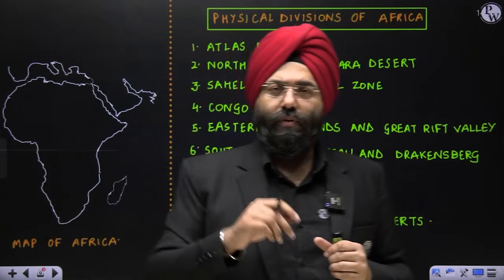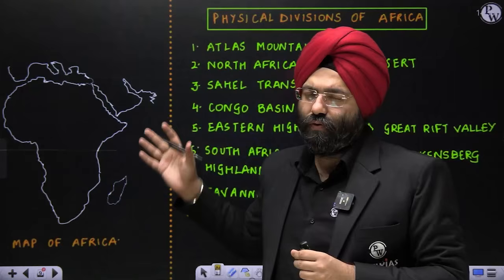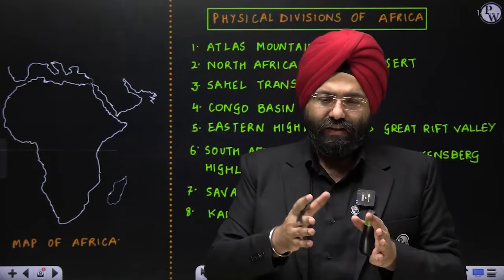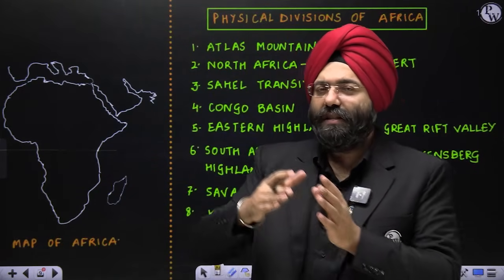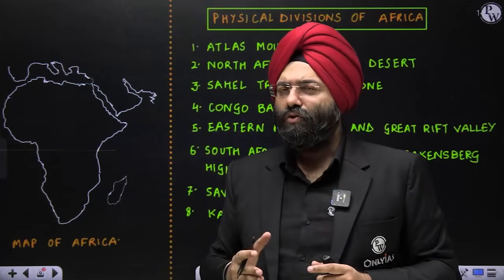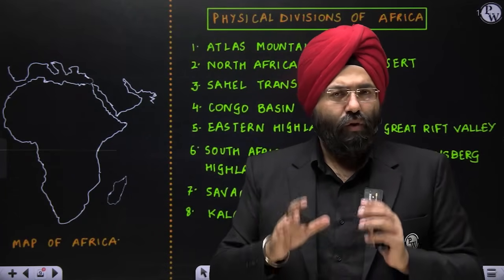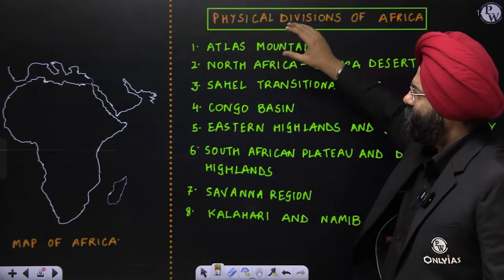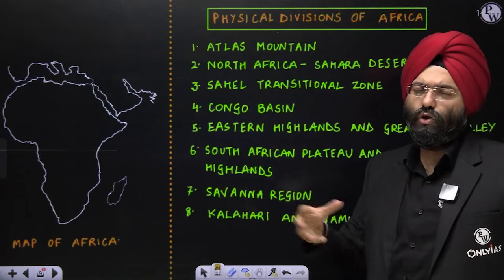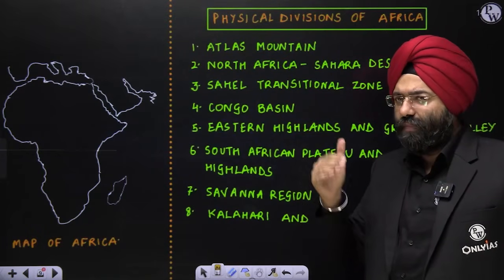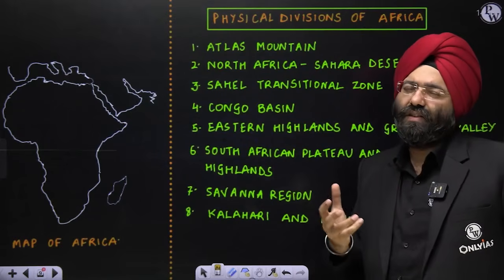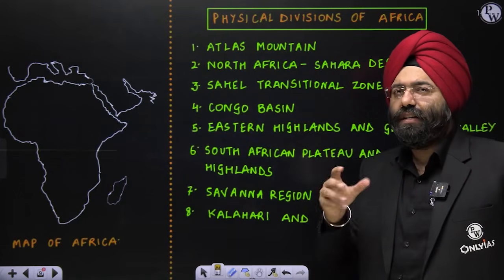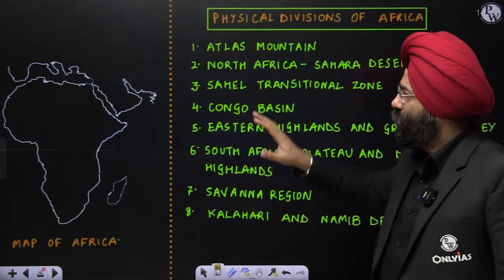Now, the problem while I was making the notes for you was that if I do the divisions in one hand, then again repeat the same thing later on with respect to human geography will become problematic for you. So what I've done in this chapter is that along with every single feature, I've added the human and the economic angle so that you can basically analyze, let us say, what are the economic activities associated with that. So these things basically help you to understand it. Clear? So these are the 8